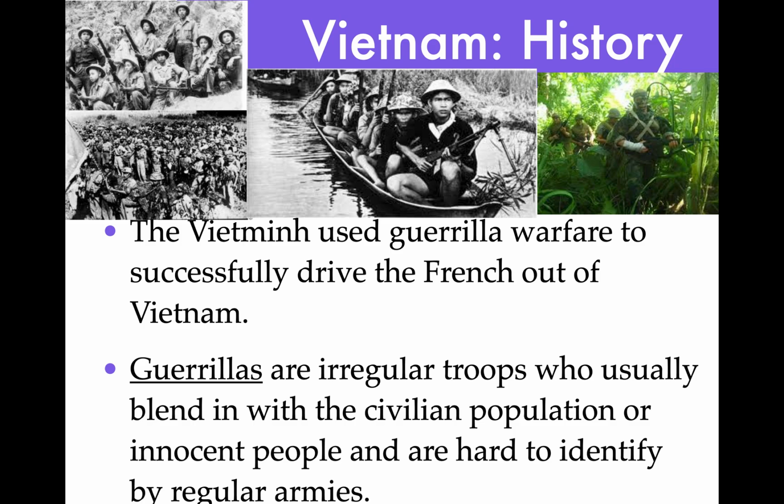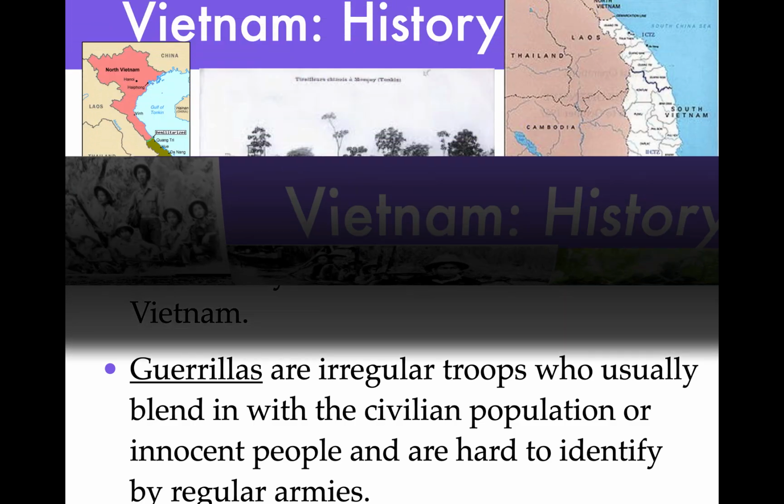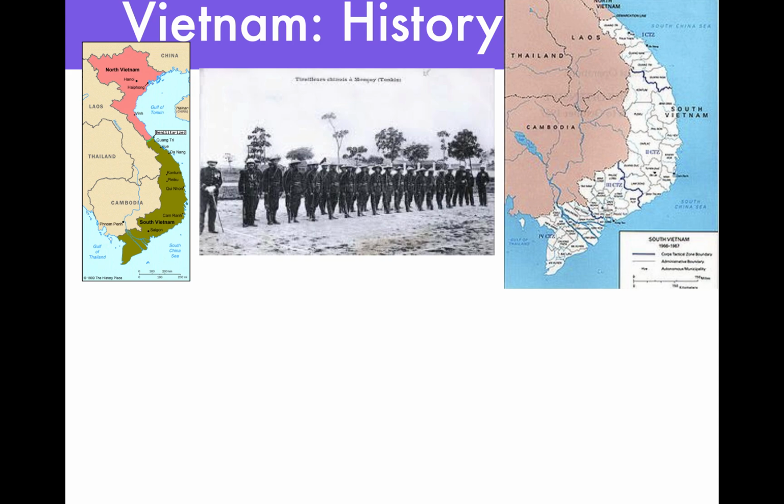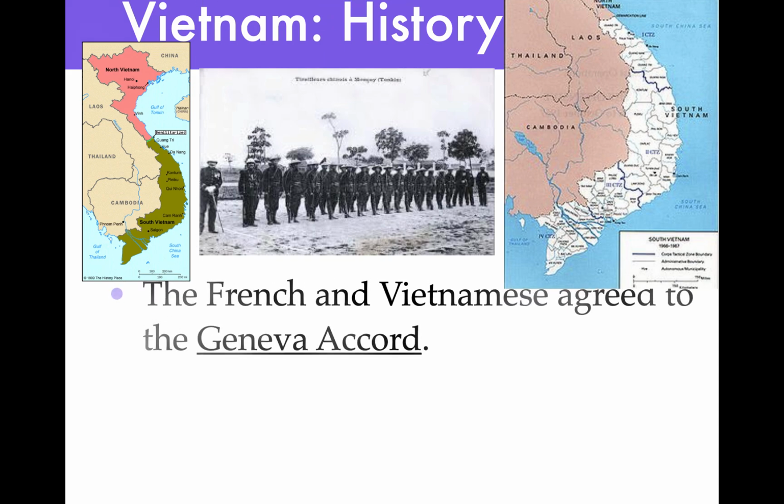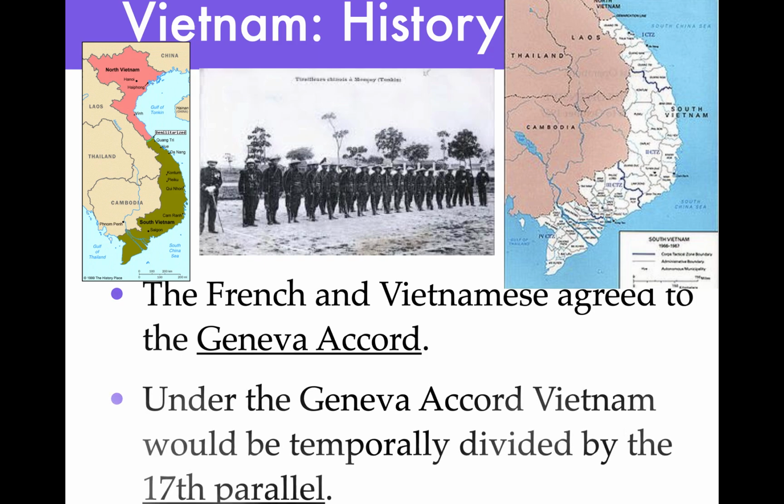Now, when the French left, of course, their best friend at the time was the Americans, and we'll find out what happens next. So the French and the Vietnamese agreed to an accord, the Geneva Accord. And you can see this map here. There's this idea that under the Geneva Accord, we're going to create what's called the 17th parallel. Does this sound familiar? Very similar to almost what happened with Korea.